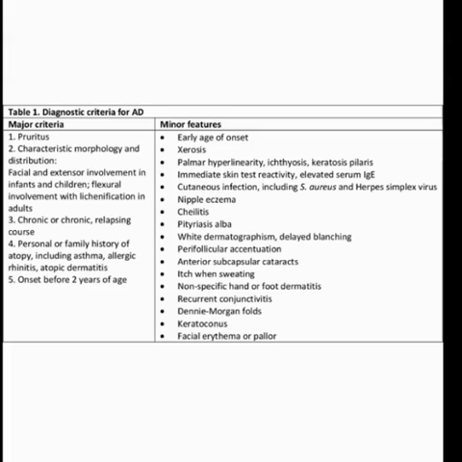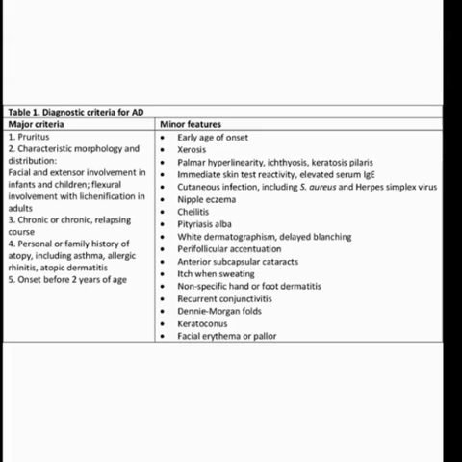And the minor criteria or minor features include early age onset, xerosis, immediate skin test reactivity, cutaneous infections, nipple eczema, pityriasis alba, anterior subscapular cataract, itchy, then recurrent conjunctivitis, keratoconus, then facial erythema or pallor. So there are a lot of features in the minor criteria.